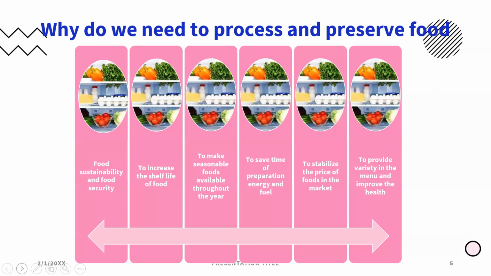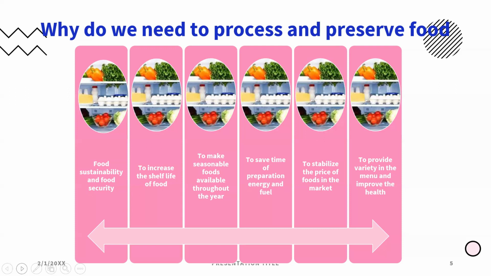We can make tomato sauces, tomato pickle, tomato jams, all of which we can prepare at home, and the shelf life of the ripe tomato is improved. The fruit is available in plenty during the season, whereas during off season it will not be. So to avoid this, we can process it and store it at home.